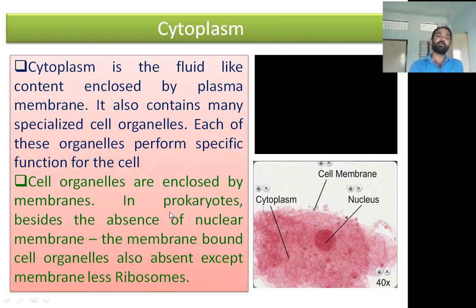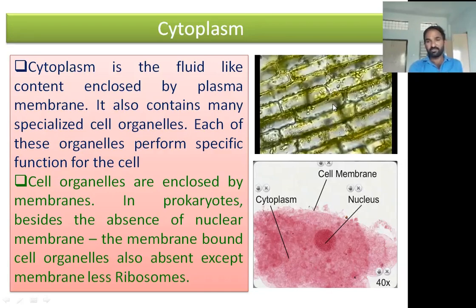These cell organelles are enclosed by membranes. I already told you that in prokaryotes, besides the absence of a nuclear membrane, the membrane-bound cell organelles are also absent, like mitochondria, Golgi bodies, and chloroplasts. The prokaryotic cell contains only membraneless ribosomes.